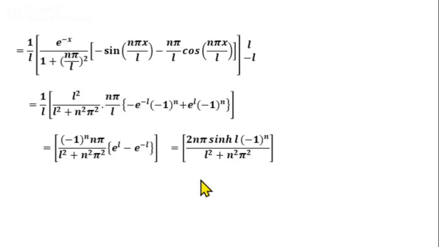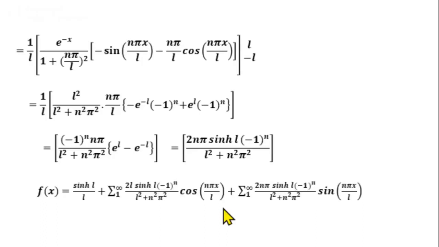Next we substitute the values of a naught, an, bn in the series. We get f of x equal to sin hL divided by L plus summation n from 1 to infinity 2L sin hL minus 1 raised to n divided by L square plus n square pi square into cos n pi x by L plus summation n from 1 to infinity 2n pi sin hL into minus 1 raised to n divided by L square plus n square pi square sin n pi x by L. So this is our required Fourier series expansion of function f of x equal to e power minus x in the interval minus L to plus L.